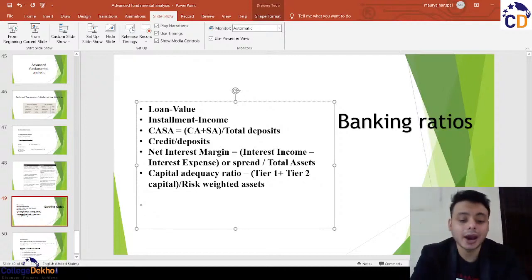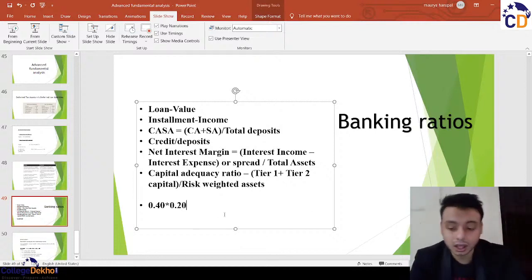It is simply, suppose you have invested 40% in equity, okay, and you think that the riskiness of equity is 20%. So 40%, whatever you have invested in equity, you'll multiply it with 20% because 20% is the risk.